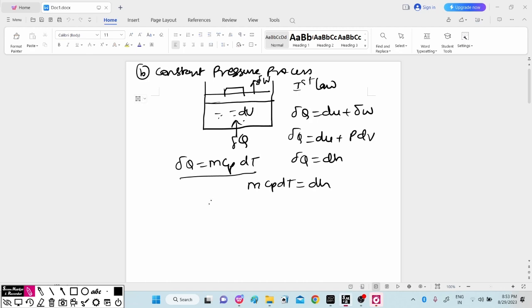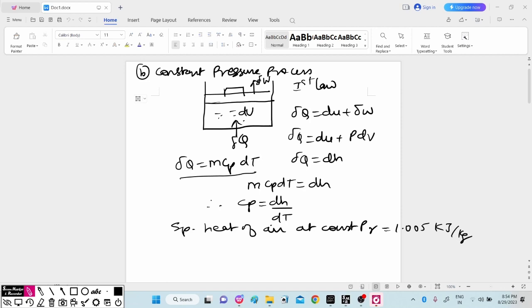So for per kg, we can write Cp is equal to dH by dT. The specific heat of air at constant pressure is equal to 1.005 kilojoule per kg Kelvin.